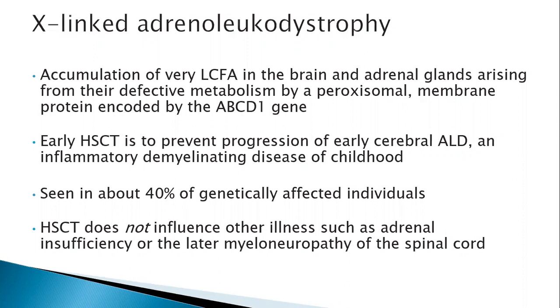So you have to do it before the onset of that morbidity. The cerebral form happens in around 40% of genetically affected patients. However, it doesn't influence other manifestations of the disease, which are adrenal insufficiency or myeloneuropathy of the spinal cord.